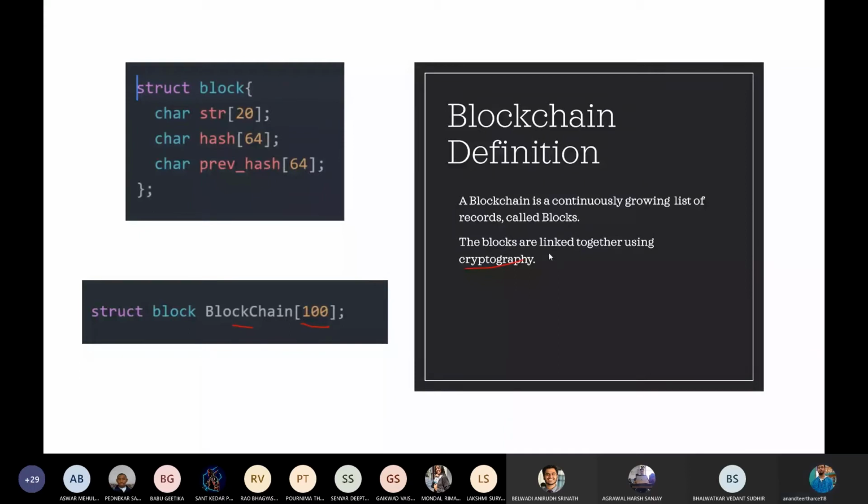I hope everyone understood the basic definition, which just tells us that blockchain is nothing but an array of data type struct block, having indefinite length, having no upper bound. I hope everyone understood this.